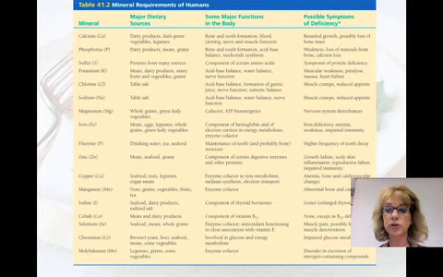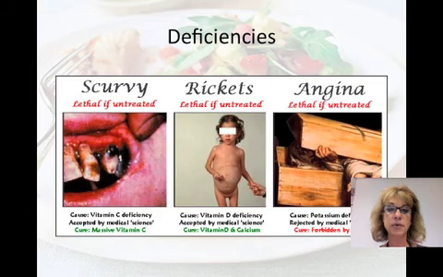The other nutrient are minerals. Minerals are simple, inorganic nutrients versus vitamins, which are organic, and these are also required in small amounts. This is a list of the minerals required by humans. And again, many of these can be toxic if they build up in large amounts. Some examples of diseases that are caused by deficiencies: scurvy is a vitamin C deficiency, rickets is a vitamin D deficiency, and angina is a potassium deficiency.